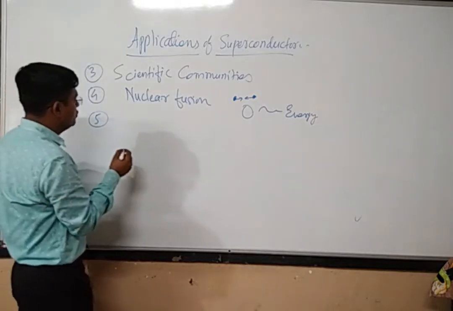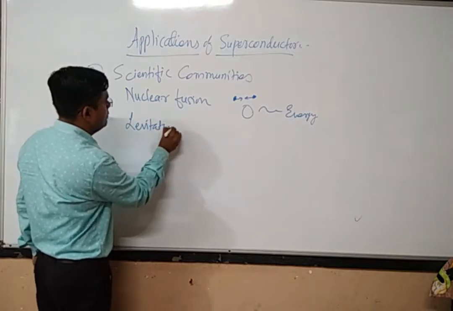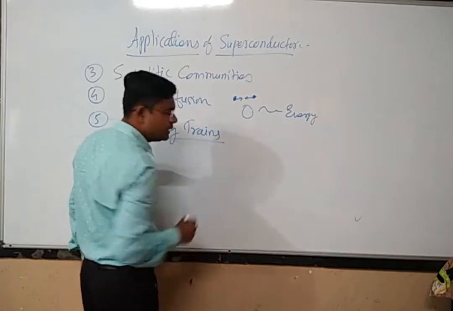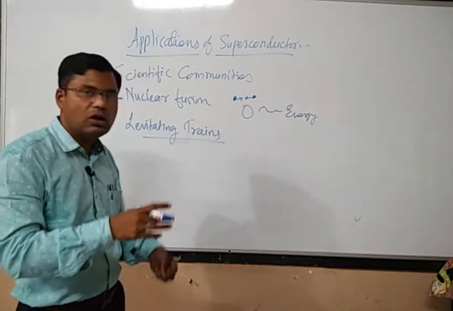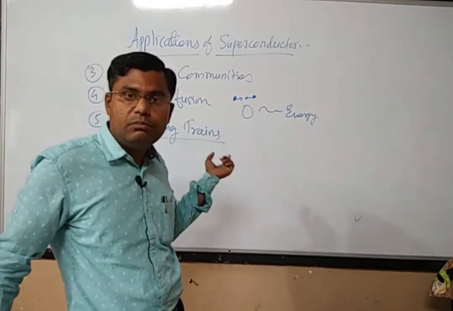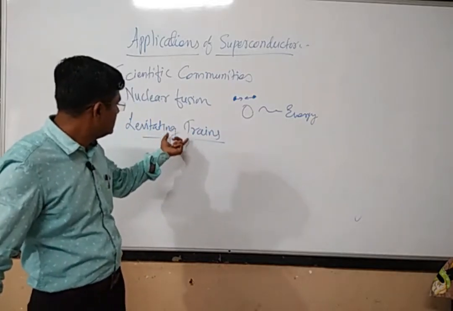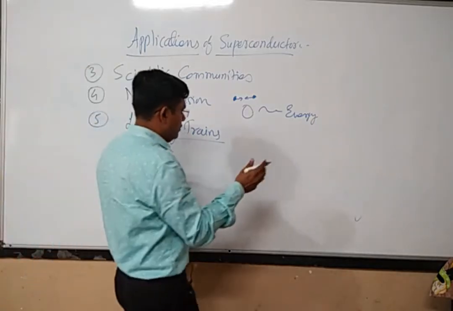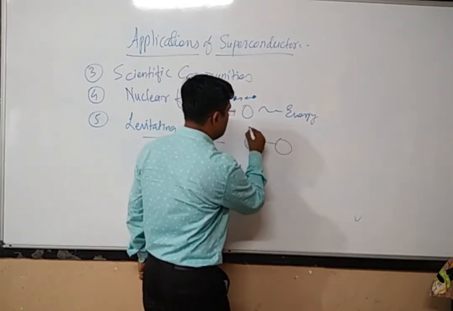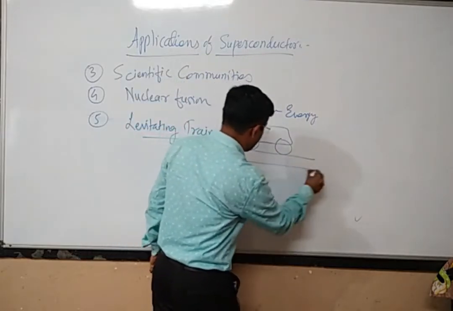So another application of superconductors is in levitating trains. Levitating trains means what? One type of floating trains. Now these floating trains are also being built by many countries. What happens in these levitating trains? Actually, for a train, what do we need to have? We need to have the wheels of the train. Suppose this is one of the bogies of the train, and we need to have the tracks.